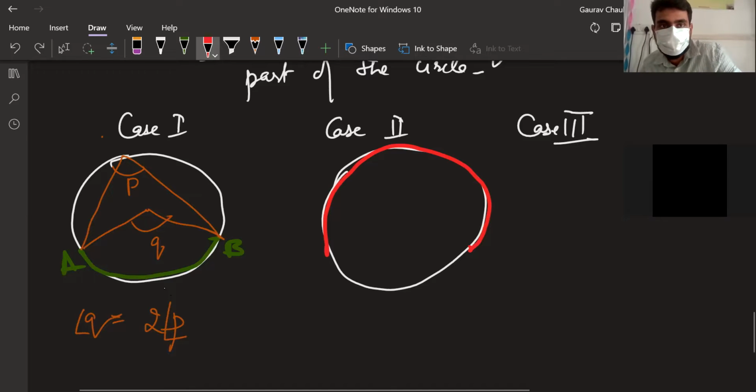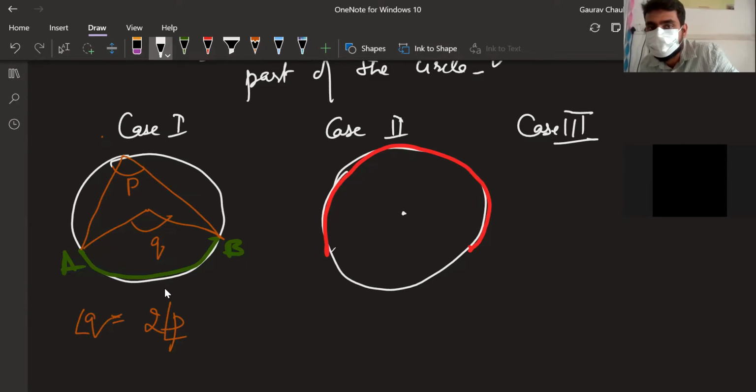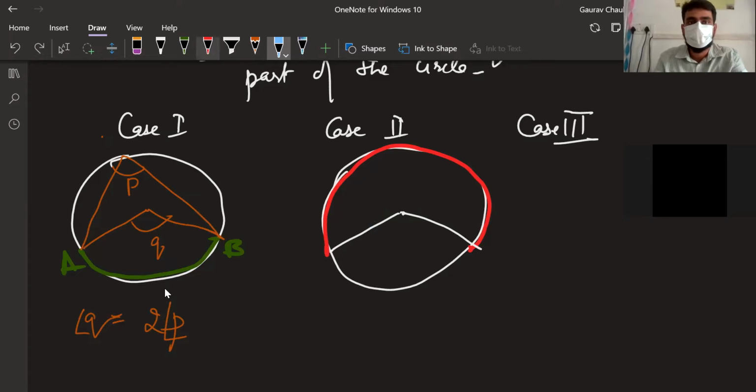Now you think about it. This particular point is my center. If I join these two, which one will be the green one or the blue one? The green one will be the angle which is subtended at the center. Good with that? Yeah.